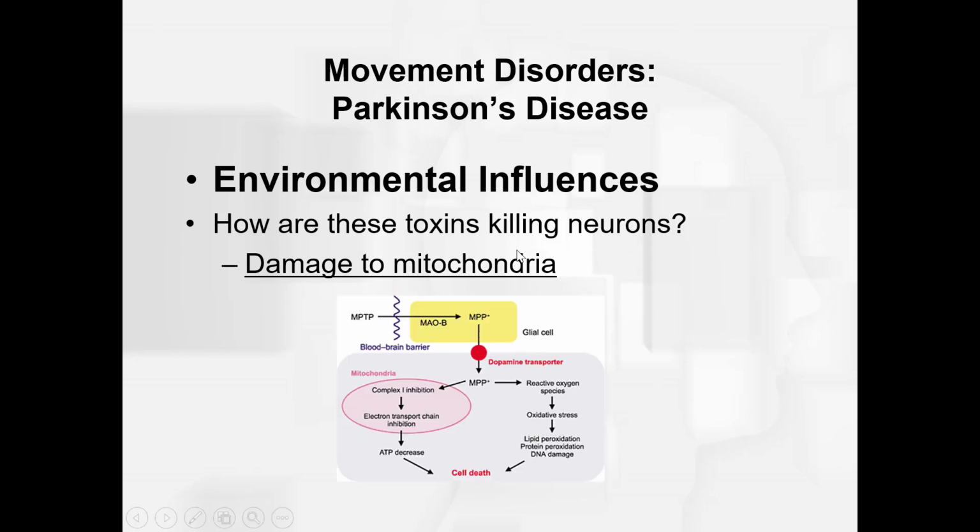And so here, this is just showing you what happens with MPTP. MPTP goes through the blood-brain barrier, and then an enzyme that we have for dopamine, MAOB, monoamine oxidase, converts that MPTP into an active form, the MPP+, that then can go into a cell via the dopamine transporter because it looks like dopamine. Now it can cause damage to the mitochondria, and also creates reactive oxygen species, which are also not good for the neurons. Both ultimately lead to cell death.